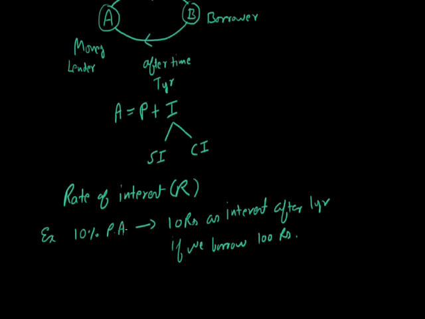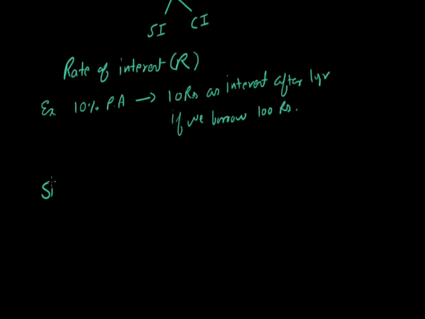So 10% per annum means we have to pay 10 rupees extra if we borrow 100 rupees for 1 year. This is the meaning of 10% per annum, or it is nothing but our rate of interest. At what rate we are taking the interest, that is called the rate of interest. So first we discuss the simple interest.